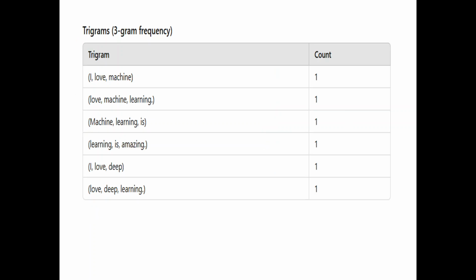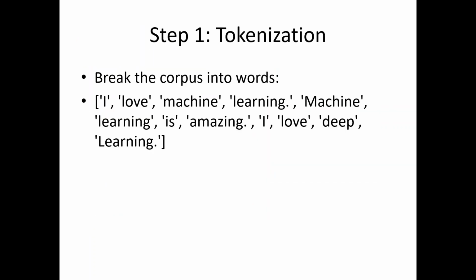In the same way, we are going to calculate for the trigram. "I love machine" 1 time. "Love machine learning" 1 time. "Machine learning is" 1 time. "Learning is amazing" 1 time. "I love deep" 1 time. "Love deep learning" 1 time.